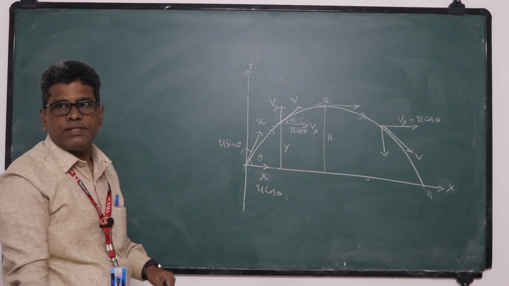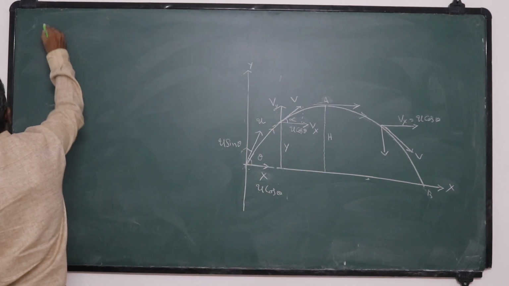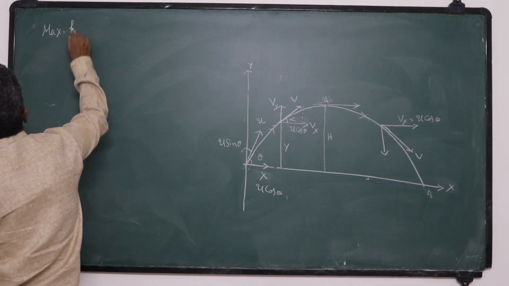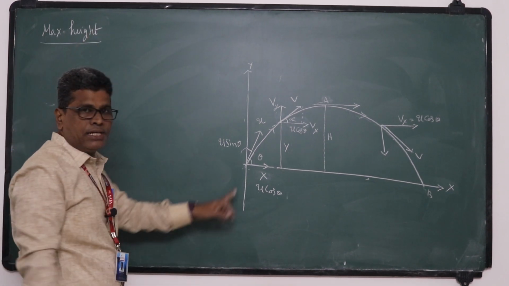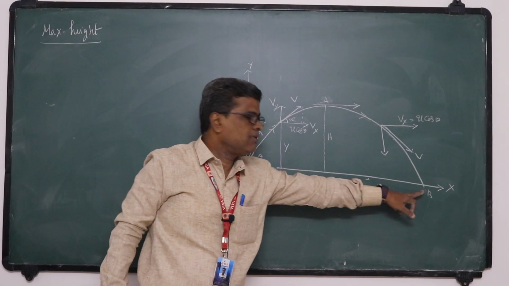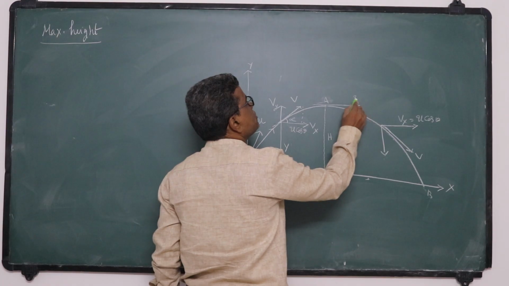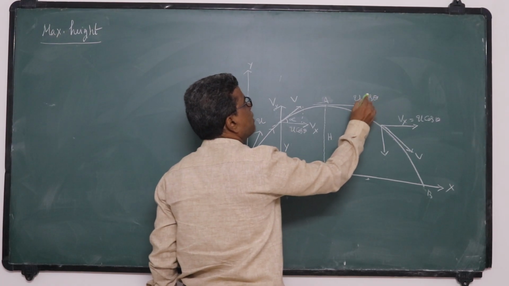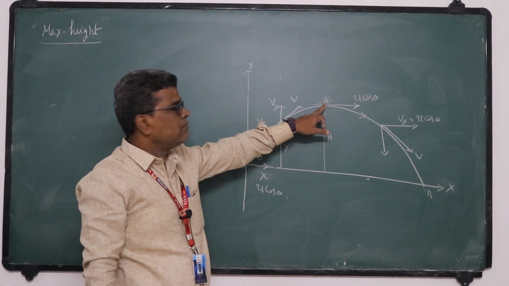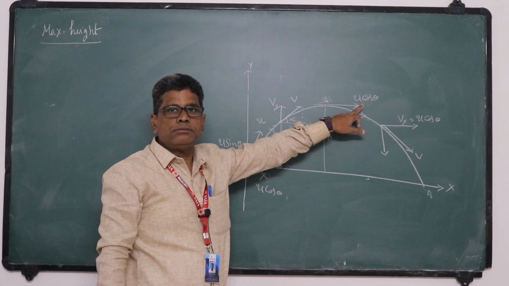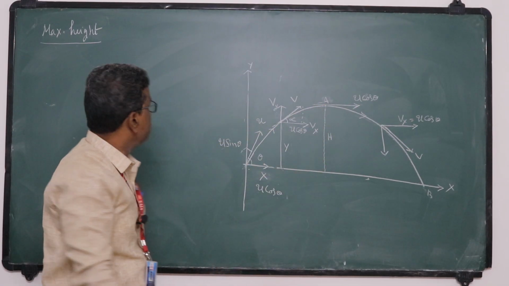The next one is, we have to define this maximum height. So the next one is maximum height of a projectile. During its flight, it reaches a maximum height. At maximum height, its vertical component is 0. Still it possesses velocity u cos theta. So what is the velocity of the projectile at its maximum height? U cos theta. We want this maximum height h.